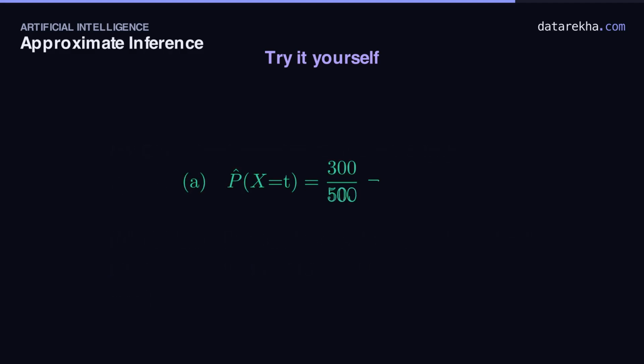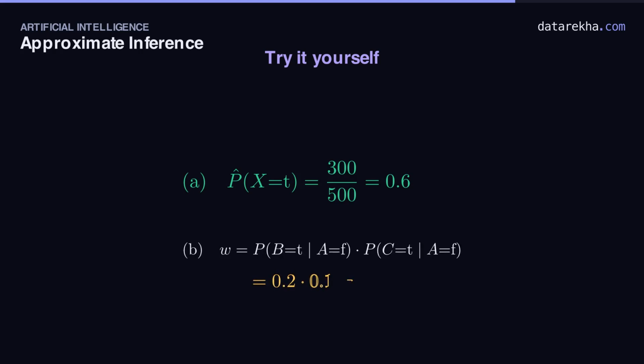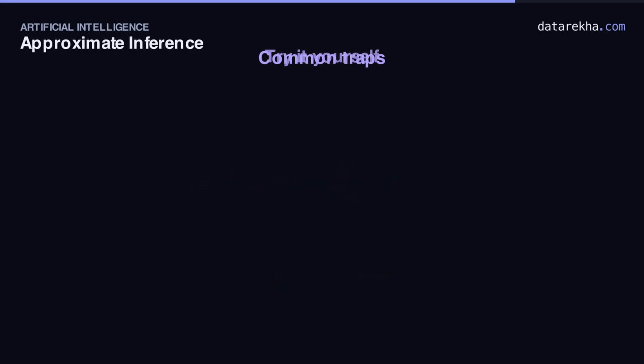Here's the check. Part A is a plain frequency. 300 over 500 is exactly 0.6. Nothing fancy, just k over n. Part B is a weight. The product of the two evidence tables at the sampled A. B true given A false is 0.2. C true given A false is 0.1. Multiply. 0.2 times 0.1 is 0.02. A tiny weight, because A false makes both observations unlikely. If you got both, you've got sampling.